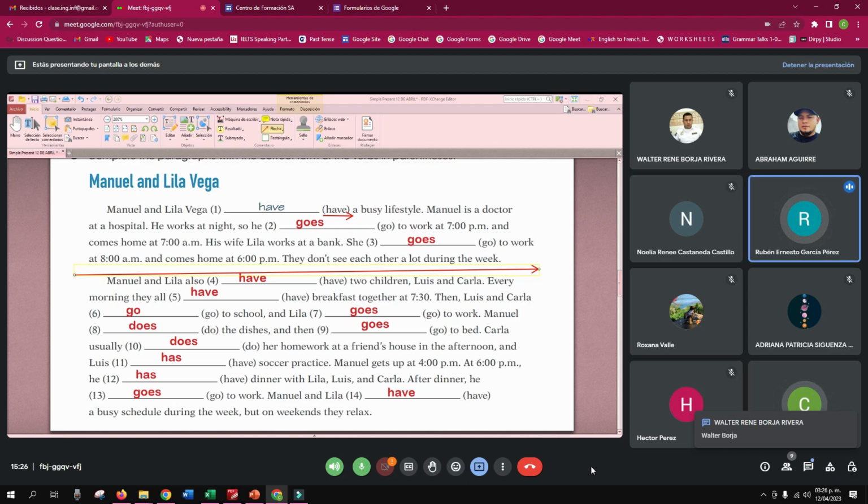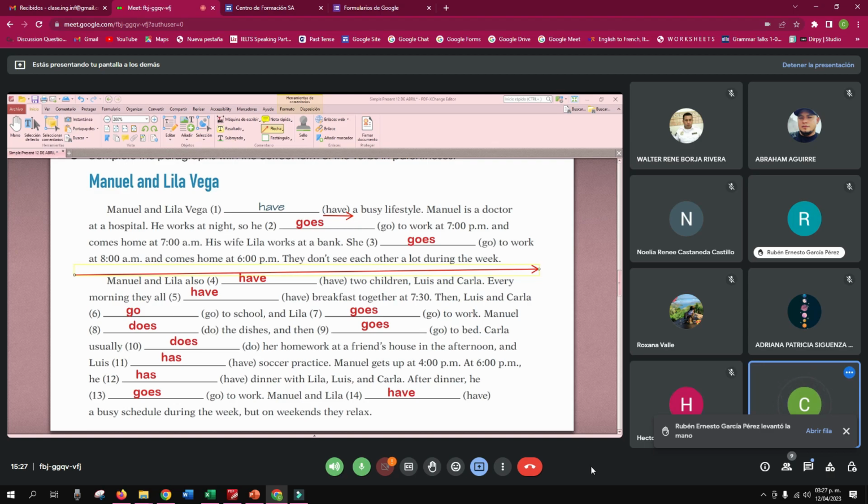Perfect. Very good, Mr. Ruben. Thank you a lot. What about the last paragraph? El segundo párrafo, who wants to try? Mr. Ruben tried? Okay, that's good. I will give you a point, Mr. Ruben. You participate a lot. That's amazing. So, read it.